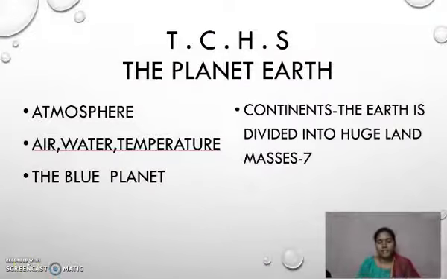The planet Earth. In previous classes we have discussed the atmosphere. Atmosphere is nothing but the layer of air formed around the Earth. The air which is formed as a layer in the planet Earth, we call it atmosphere. Now, how is the atmosphere today? That means we should see the layers of the Earth. How will the atmosphere be today?